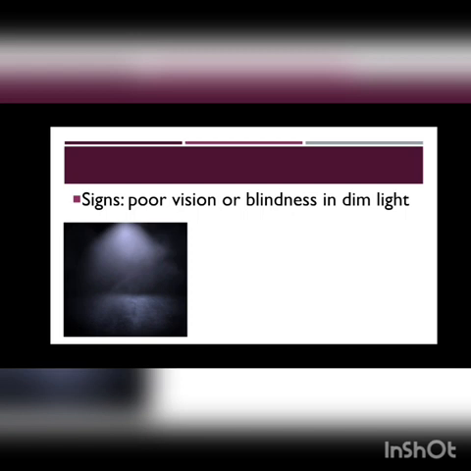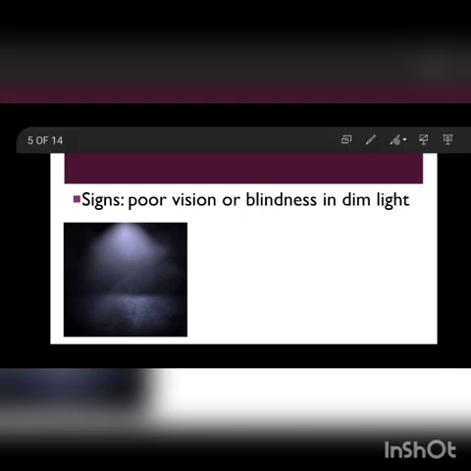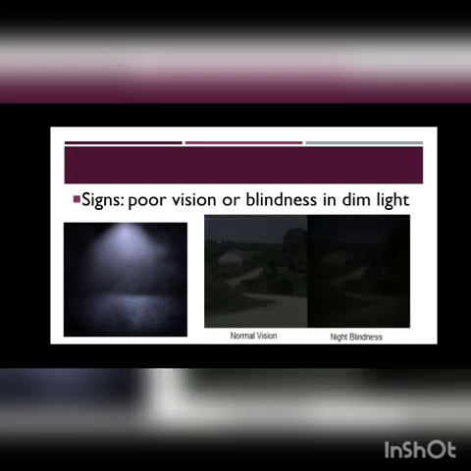A person who has deficiency of vitamin A is not able to see in dim light or in the dark, and this is called night blindness. As in this picture you can see normal vision and night blindness. A person with normal vision can see properly even in the dark, and a person who has night blindness, or deficiency of vitamin A, is not able to see in the dark.